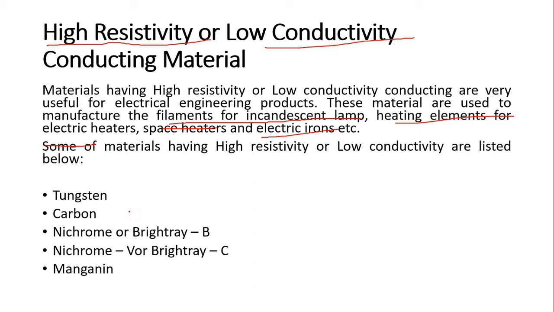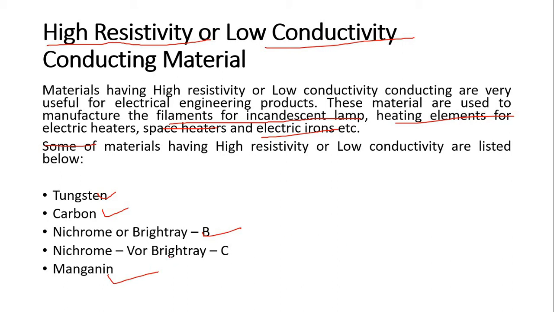They work as an insulator, so electricity cannot easily pass through them. They have very high resistance, so they produce heat when electric current is passed through them. So these materials are used in applications where we have to generate heat by using electricity. These materials are tungsten, carbon, nichrome, type B, type C and manganese.